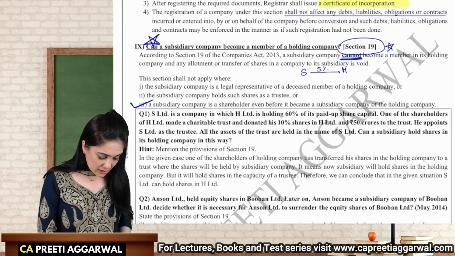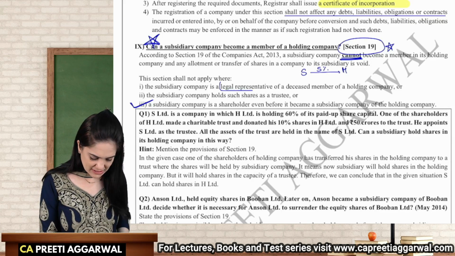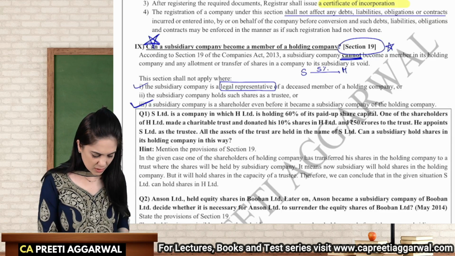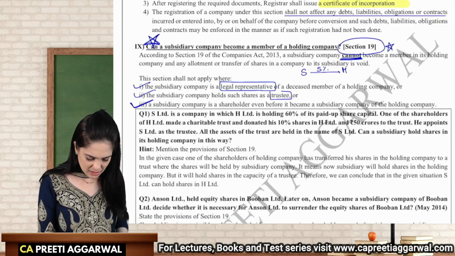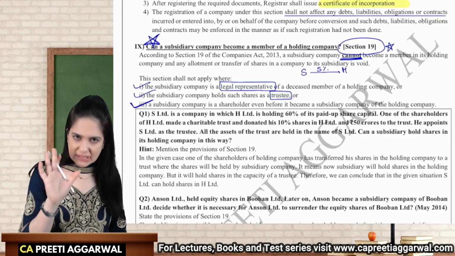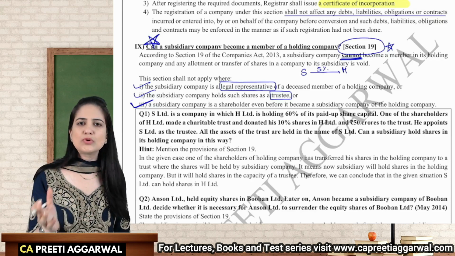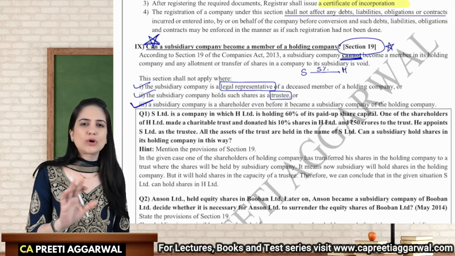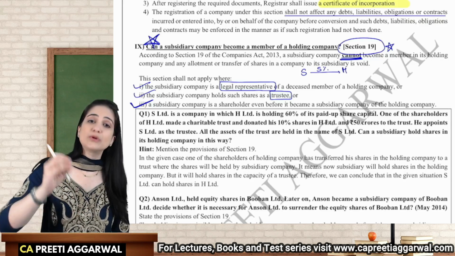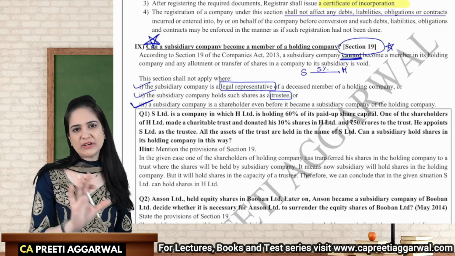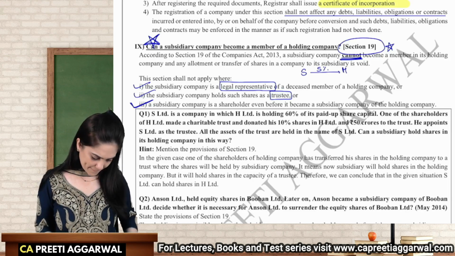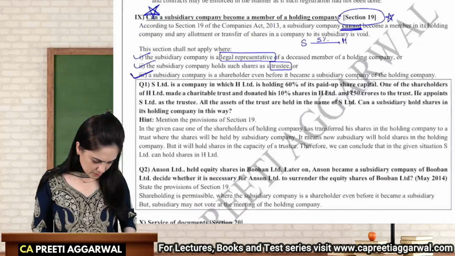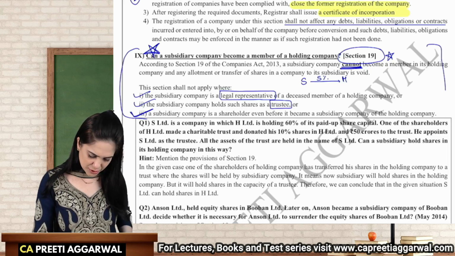If the subsidiary is holding shares as a legal representative of the deceased, or as a trustee, has it become the owner? Is the subsidiary holding as an owner? No, you're only holding in the capacity of legal representative or trustee. You are not the owner. This is allowed. You can even attend the meeting and vote, but in the capacity of a legal representative or a trustee. This entire part is important. You need to memorize this.